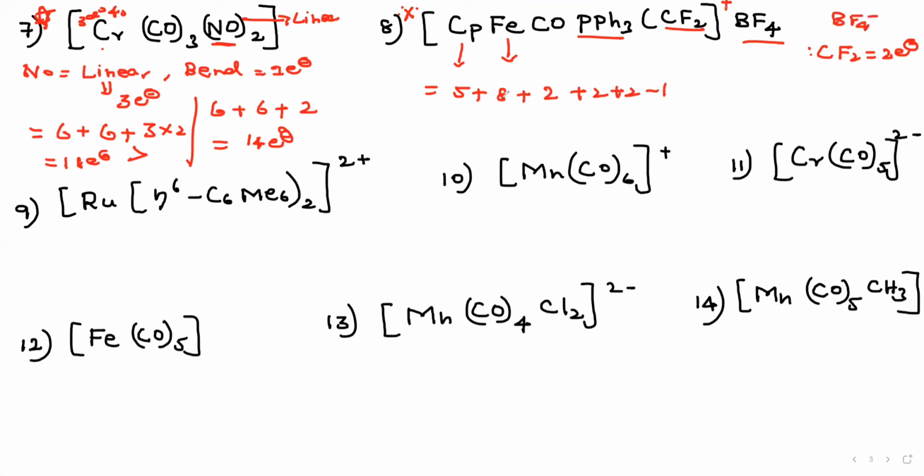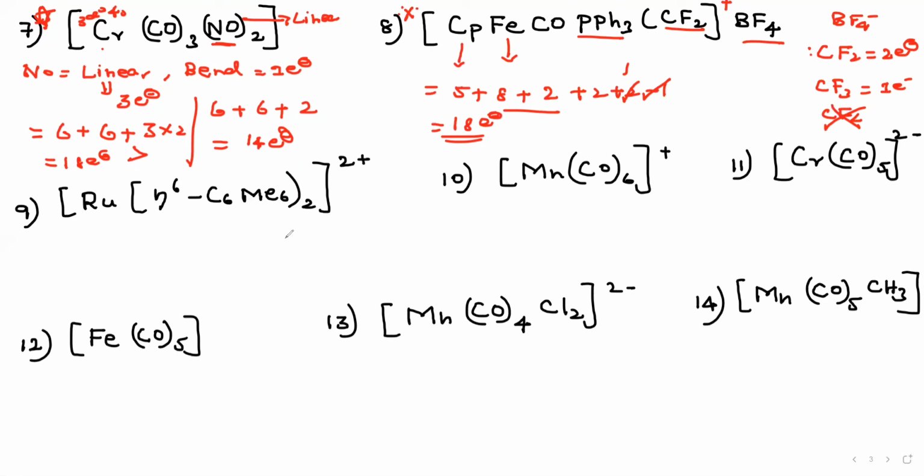Therefore, it should be minus 1. Okay, this is 10, then 10 plus 5, 15. Then our answer is what? This one, right? The answer is an 18 electron complex. Understand? Listen, CF2 is 2 electron, CF3 is 1 electron, and CF4 does not act as a ligand. Understand? Very simple. And go forward.